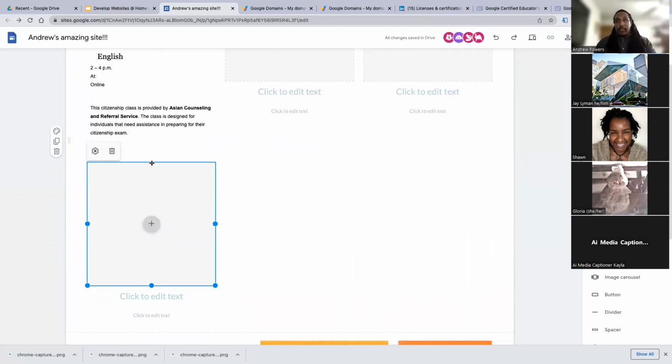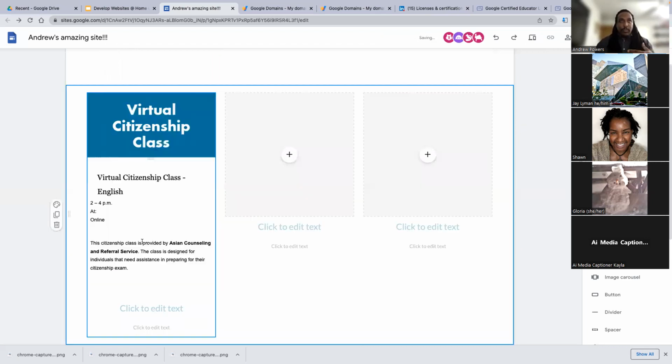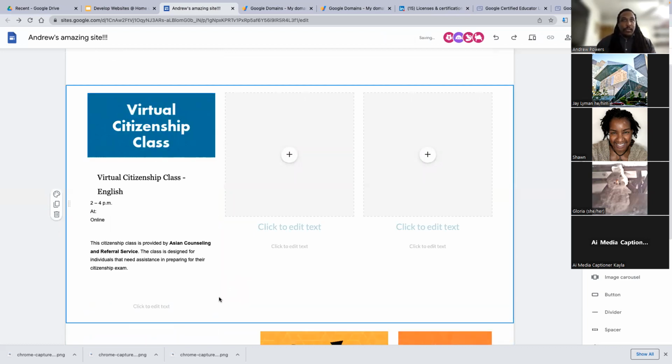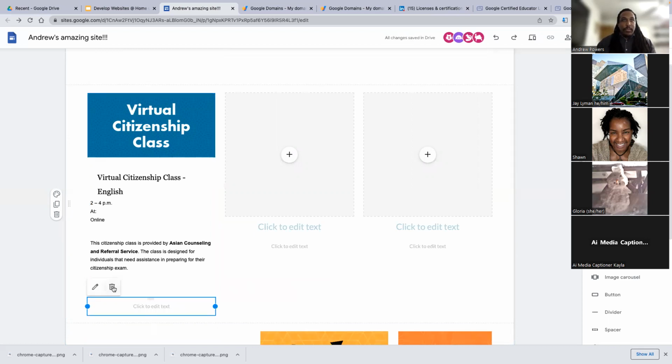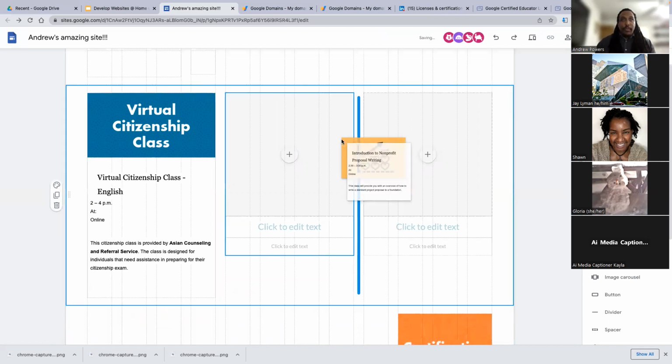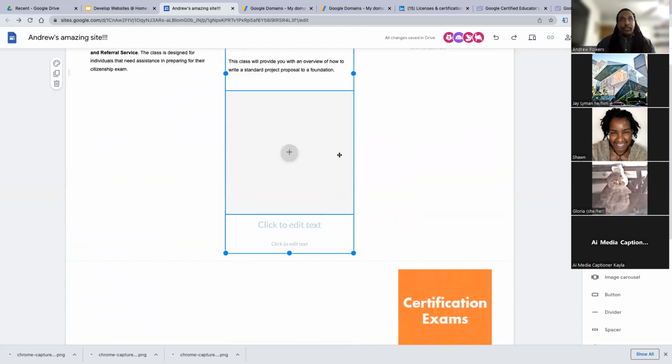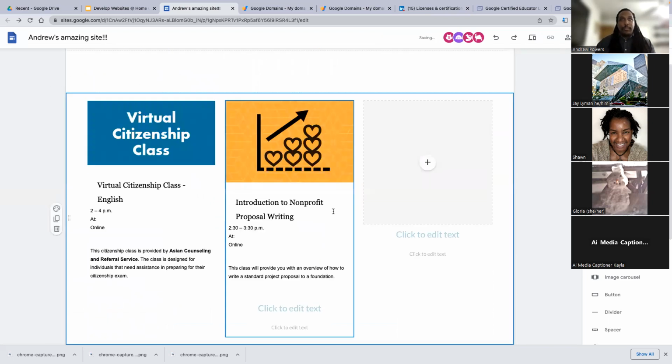The reason I did that is because these designs or layouts are already designed a certain way. If I want to repeat that, I can just pull, click, grab, and drop to mirror what's already been done in a design. So now I'm just going to delete what was already there. And this is the grab and drop process for no-code website development.